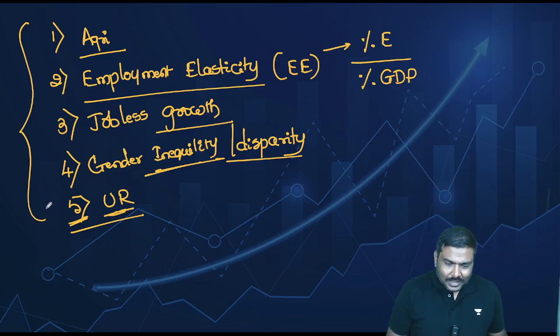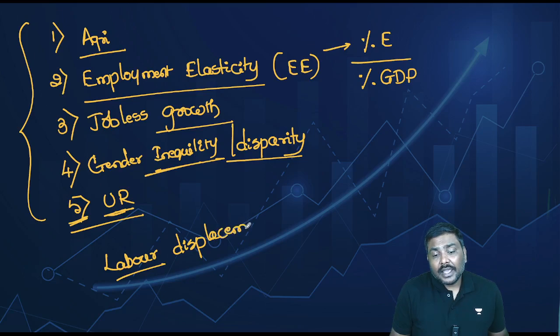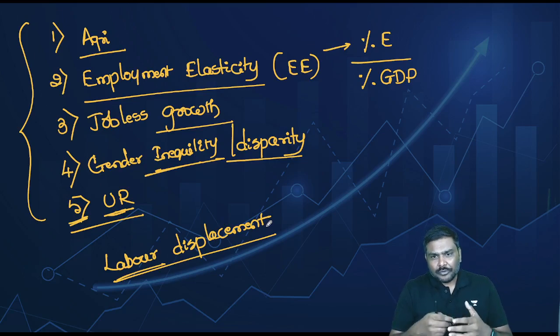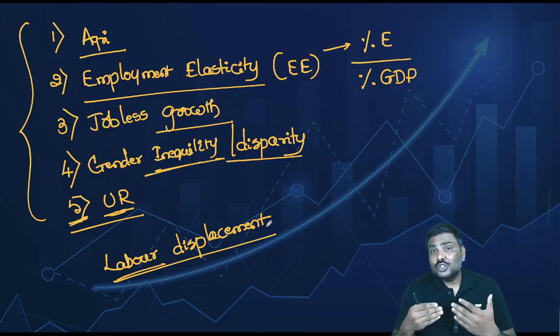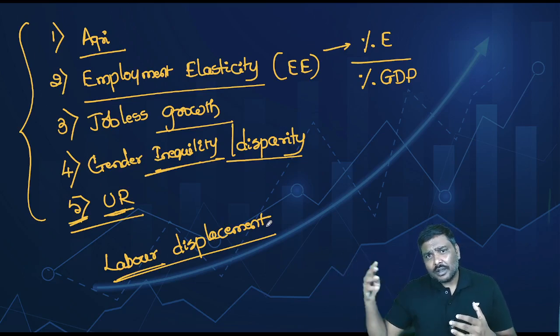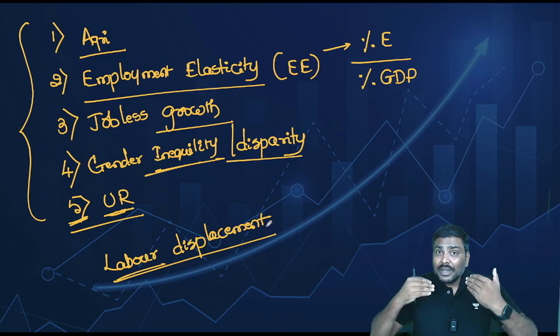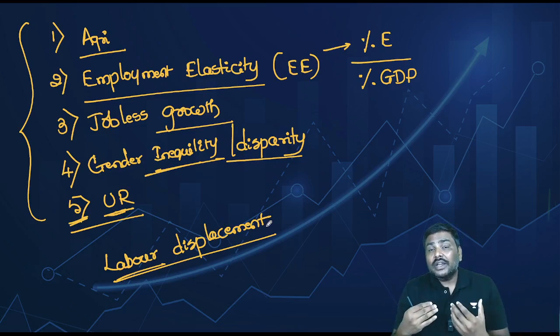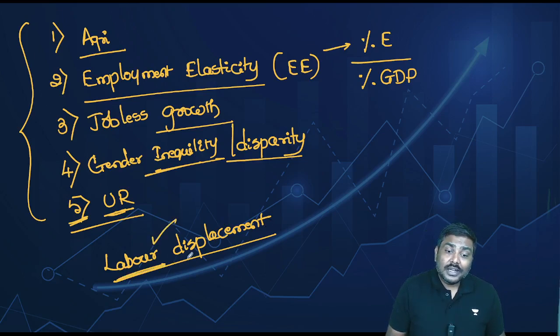Second observation, please remember this, they use a term, labor displacement, in the study. What do you mean by labor displacement? Whenever people lose their job involuntarily, they are not quitting the job, but involuntarily, because of, let's say, relocation of a company, or because of the company removing them, when people lose the job involuntarily, that is basically called labor displacement.